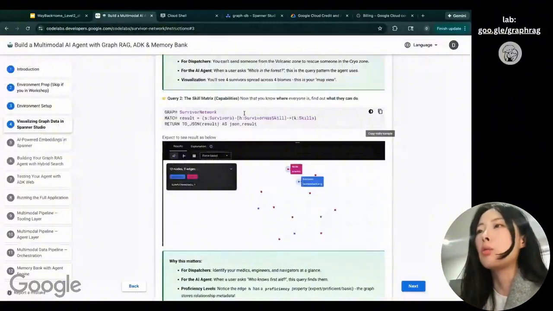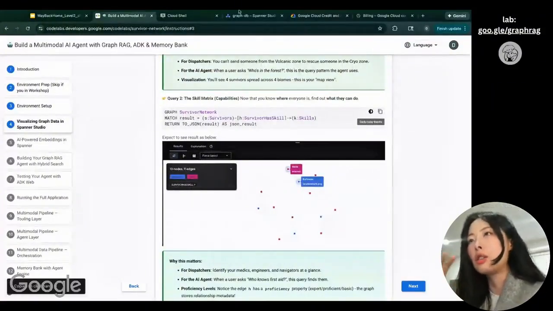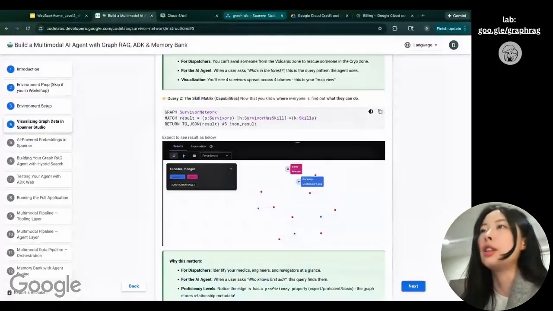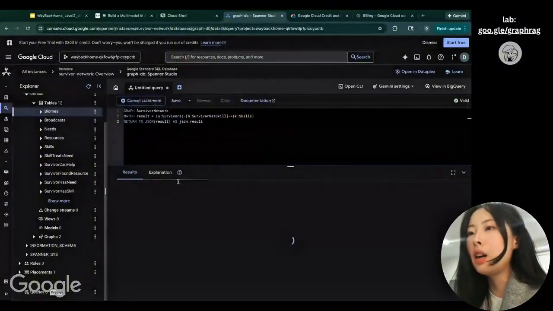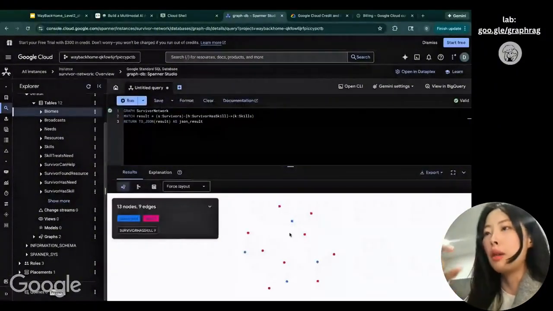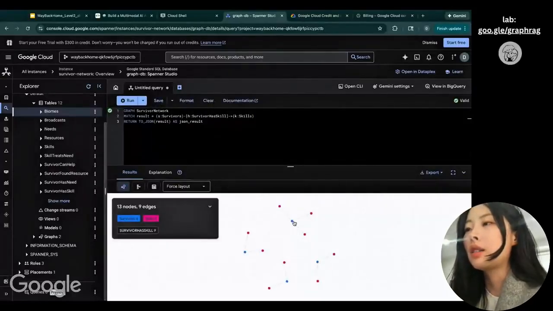What's next is we want to understand what skills they have, so that later on you can search the skill and find a match for the helper, right? So I copy this command, paste it over here, and run it again. Now I can see the relationship between the survivors and their skills.